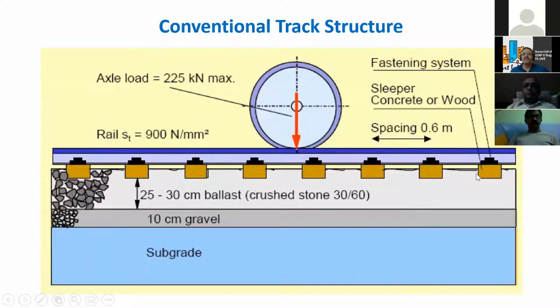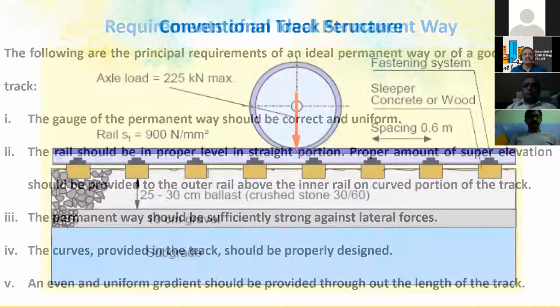So these are the sleepers, and the spacing of the sleeper is 600 mm. The rail load is 900 Newton per mm square, and we have an axial load of 225 kilonewtons. That is the axial load that is considered for the design. And we have the gravel below the ballast, and the subgrade below the gravel. So this is the typical track structure.